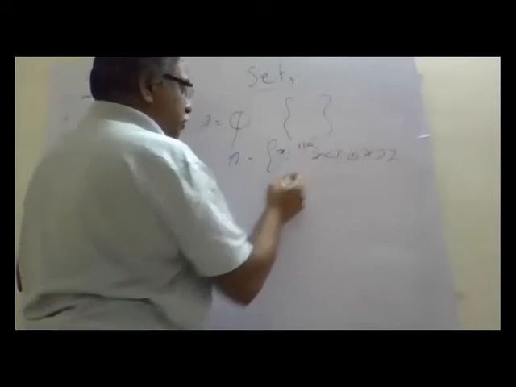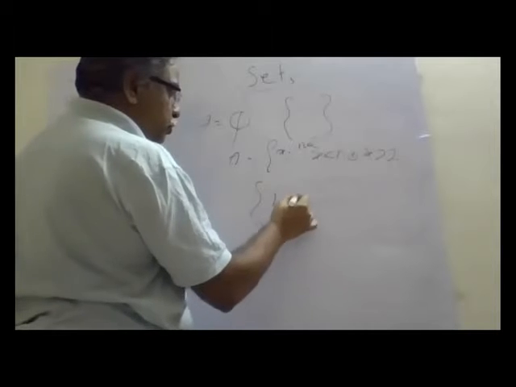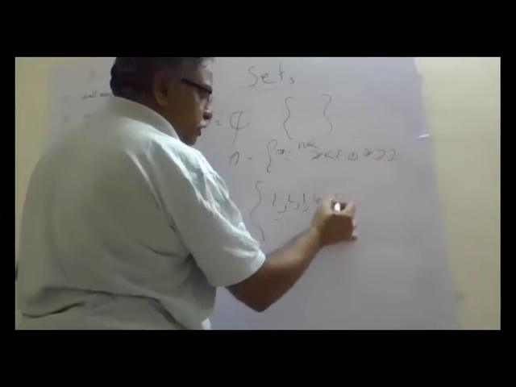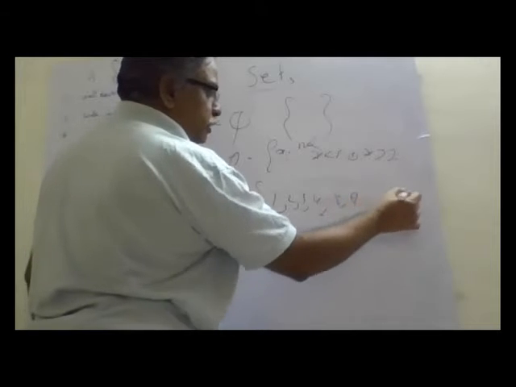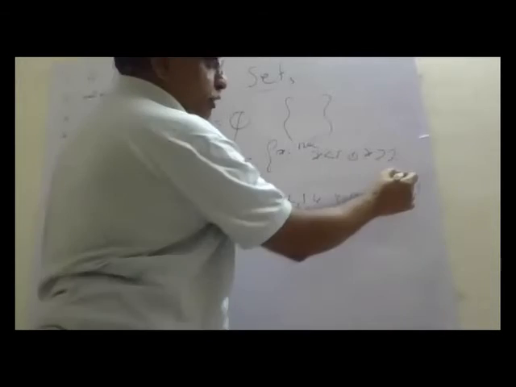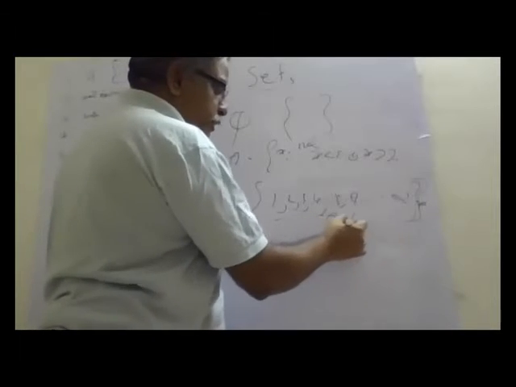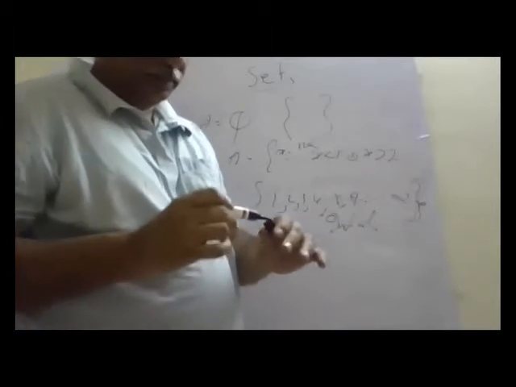Let's see this. The elements: 1, 2, 3, 4 satisfy less than 5, and 8, 9 and so on satisfy more than 7. It goes up to infinity. Is it an infinite set?